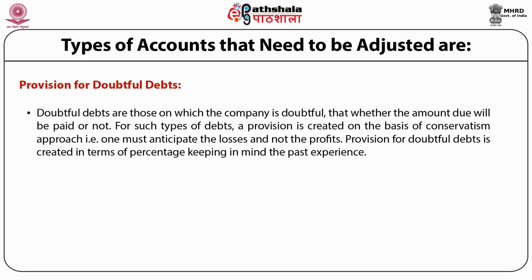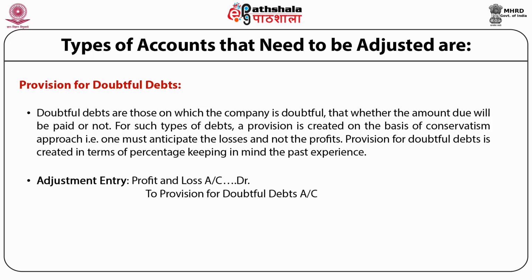So the provision for doubtful debt is to be created, and it is created in terms of percentage keeping in mind the past experience. Now, adjustment entry, profit and loss account debited to provision for doubtful debts account.